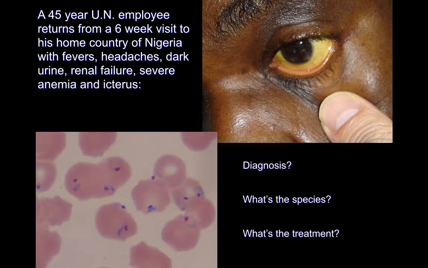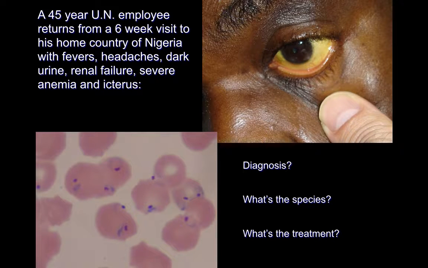Let's go through some cases just to show you some examples. A 45-year-old UN employee returns from a 6-week visit to his home country of Nigeria with fever, headaches, dark urine, renal failure, severe anemia, and icterus. And icterus you can see up on the upper part of the screen in the sclera. The yellowing in the eyes is from bilirubin that has been released by the lysed red blood cells.